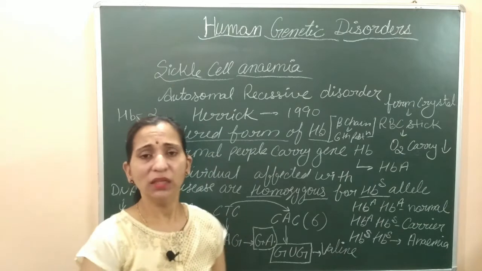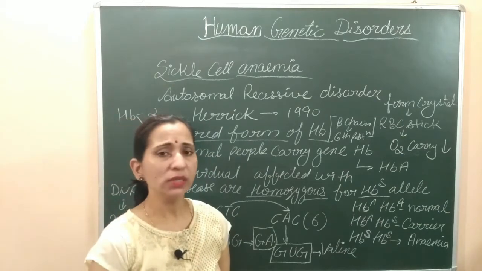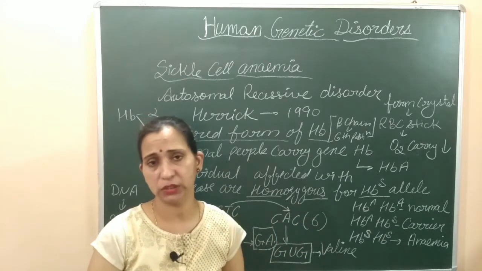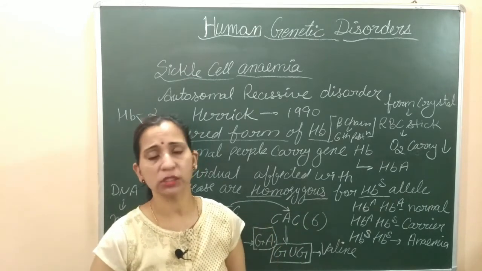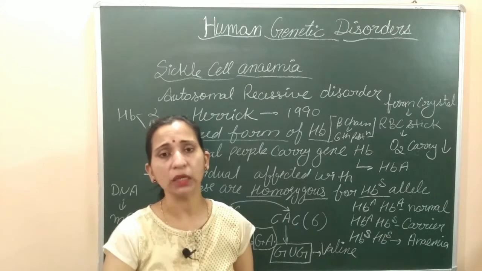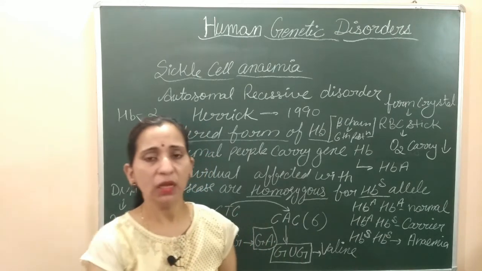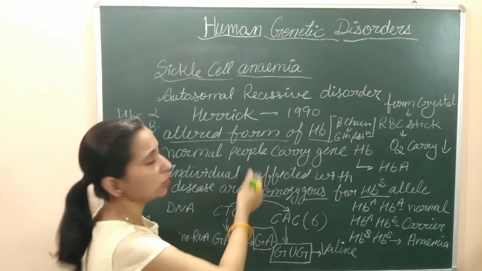Now let's see the inheritance of this disease. We are saying that this disease happens when the individual is homozygous for this gene, but the heterozygous individuals are the carrier of this disease and they pass this disease to their offspring. So let's see their inheritance by making a Punnett square.